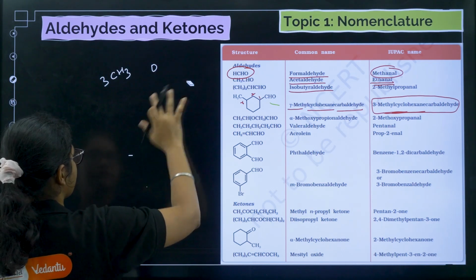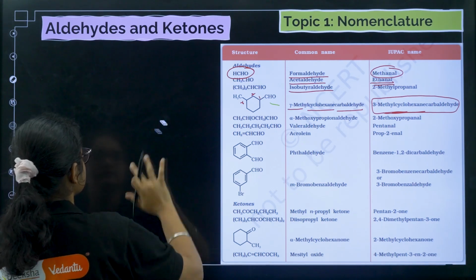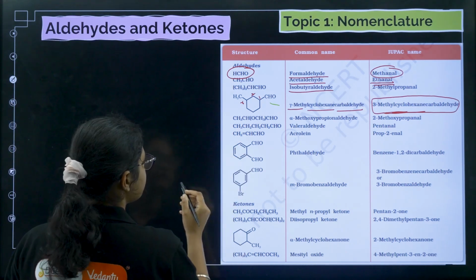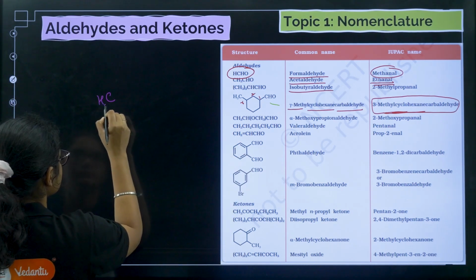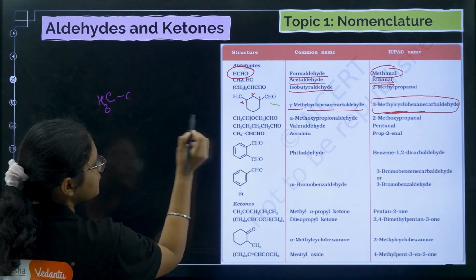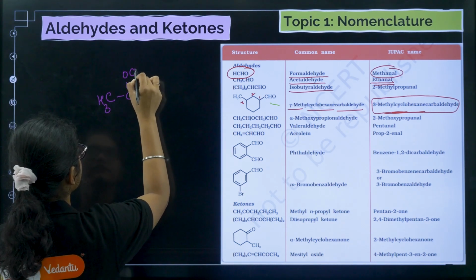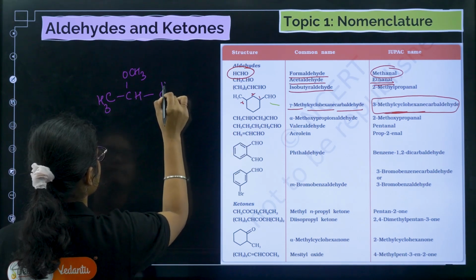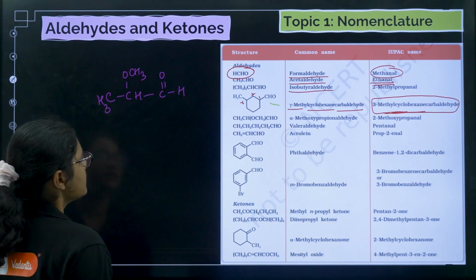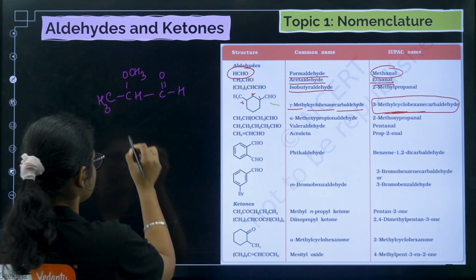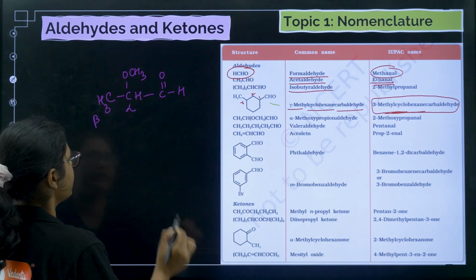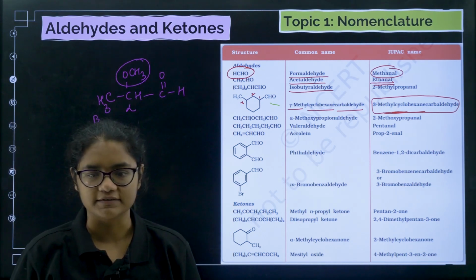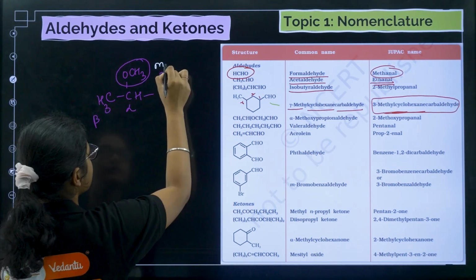So first note, you have written that with cyclic rings we have to use the name carbaldehyde. Next if you see we have CH3O, then CH, and then we have CHO. Now this is your alpha carbon, this is beta carbon. So alpha methoxy, this group OCH3 is your methoxy group.